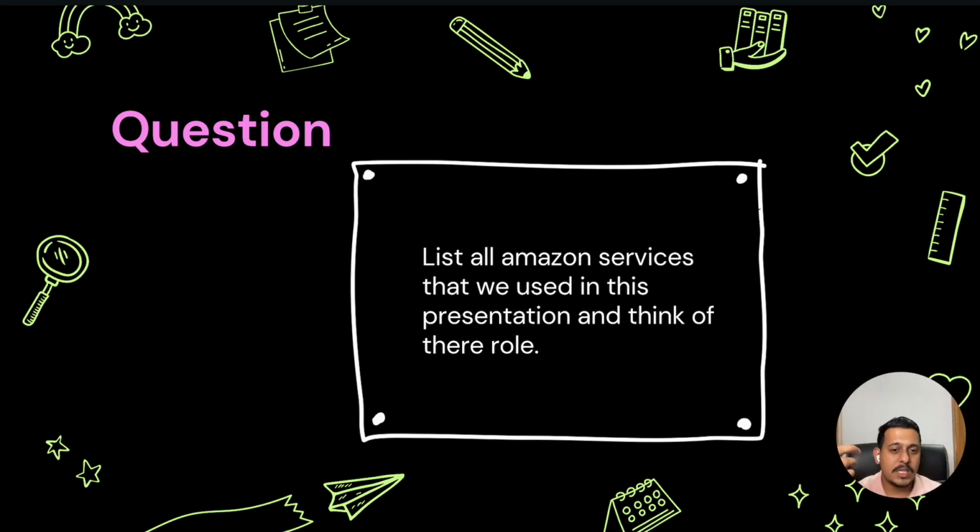After CDN, we thought, okay, there is some data which is related to the user but is not affecting the user in any way, like the analytics, the internet speed, or the laptop configuration, all those things. So for all those things, we use message queues so that we can store that information in a queue and process it at our will. We don't have to worry about it. So this was the basic architecture that we learned.